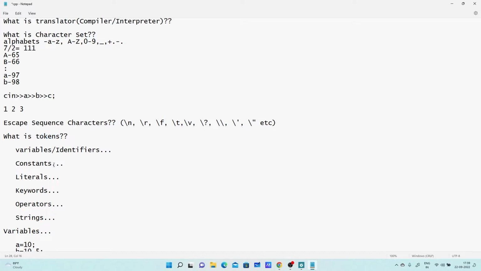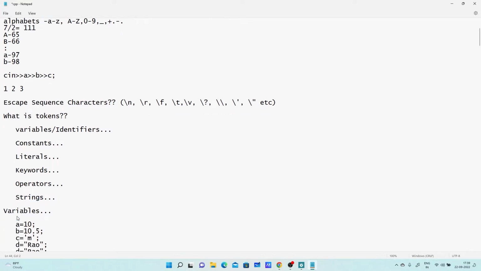We have constants, literals. Keywords are nothing but predefined words whose meaning is known to the compiler, right? Operators are some symbols that can be used to perform some operations. And what is next? Strings. So let us discuss one by one.